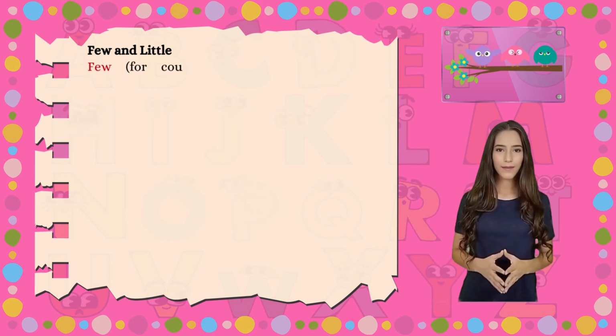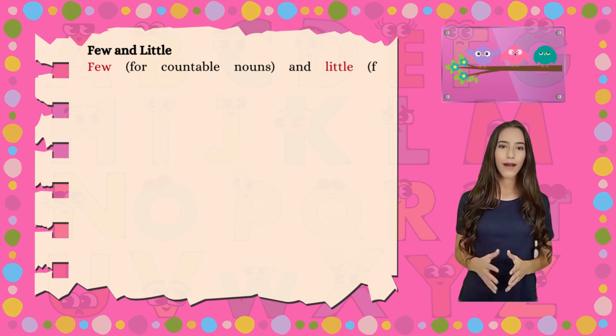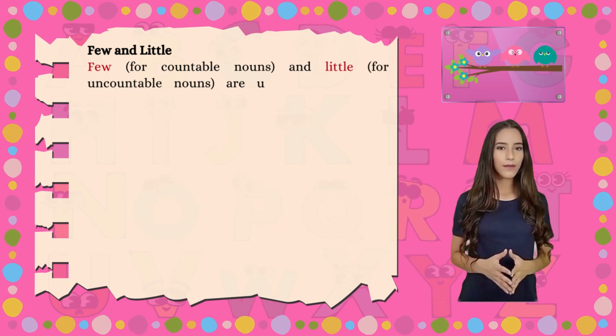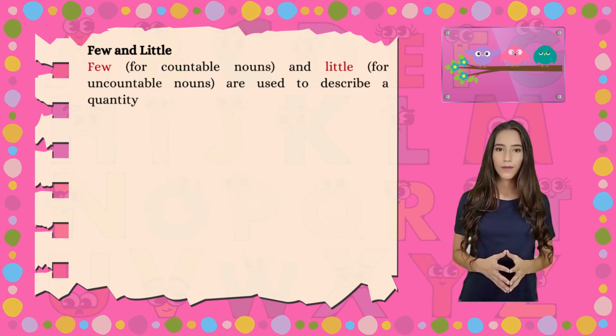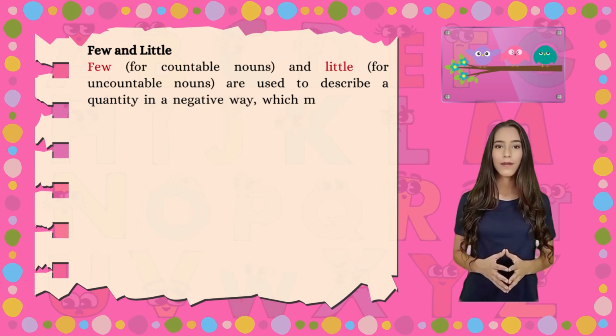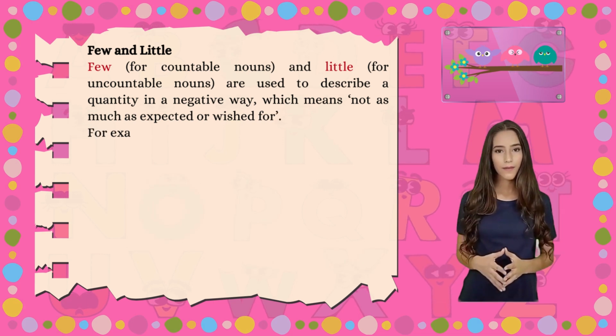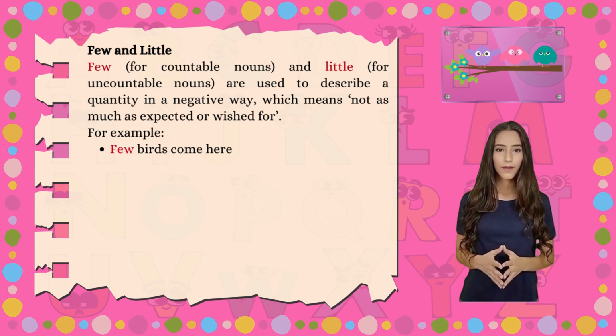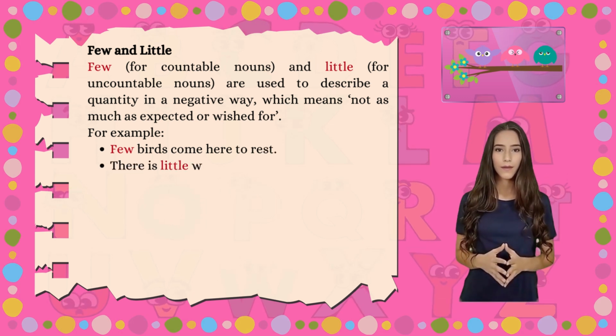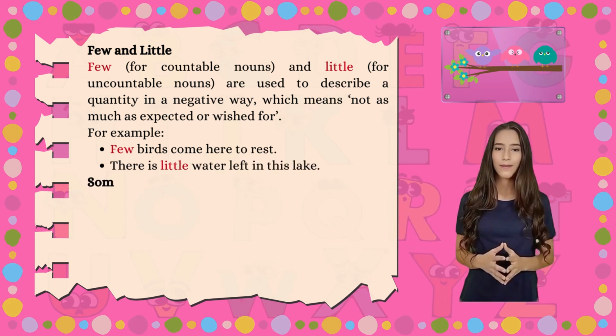Few and little. Few, for countable nouns, and little, for uncountable nouns, are used to describe a quantity in a negative way, which means not as much as expected or wished for. For example, few birds come here to rest. There is little water left in this lake.